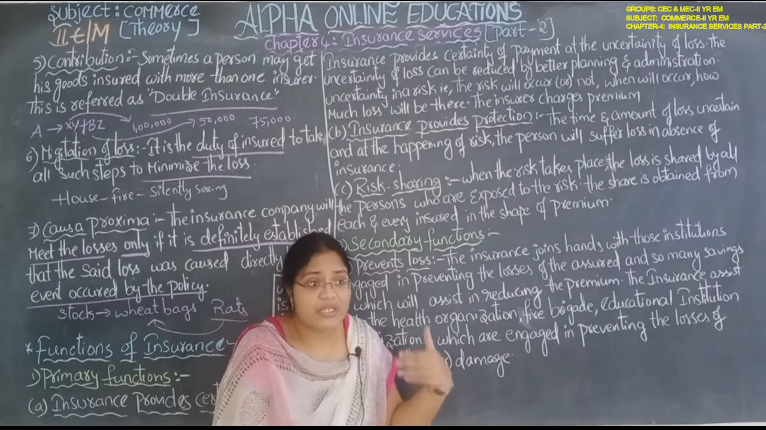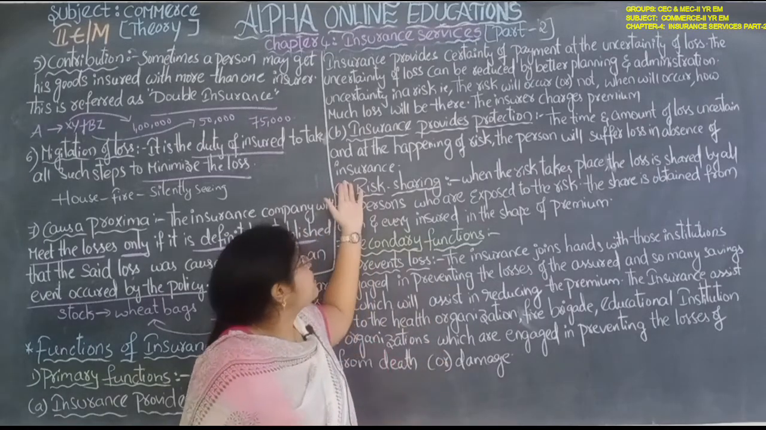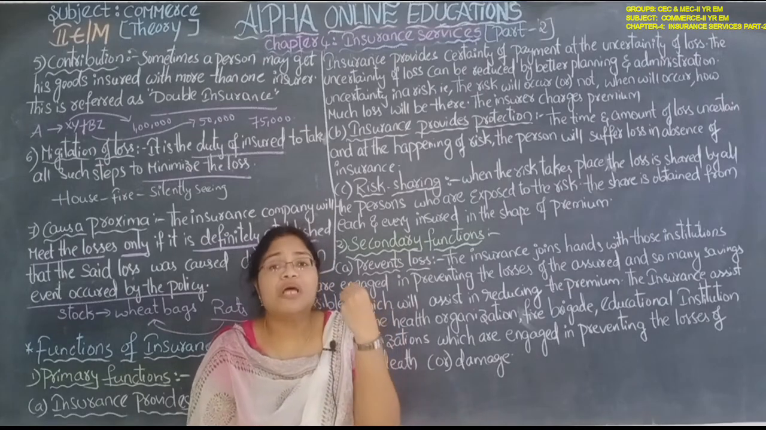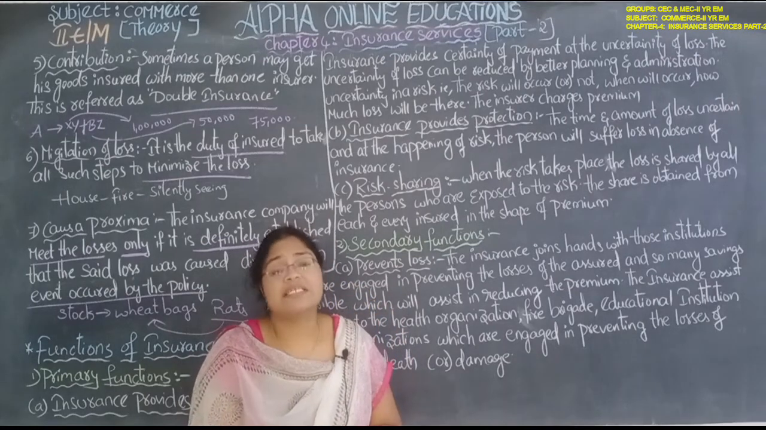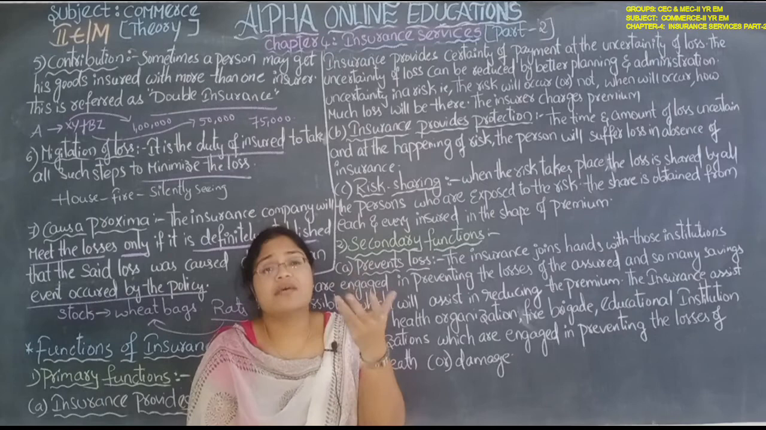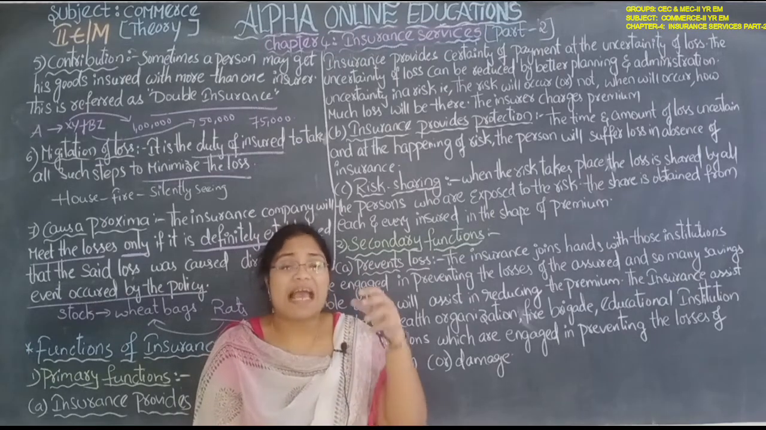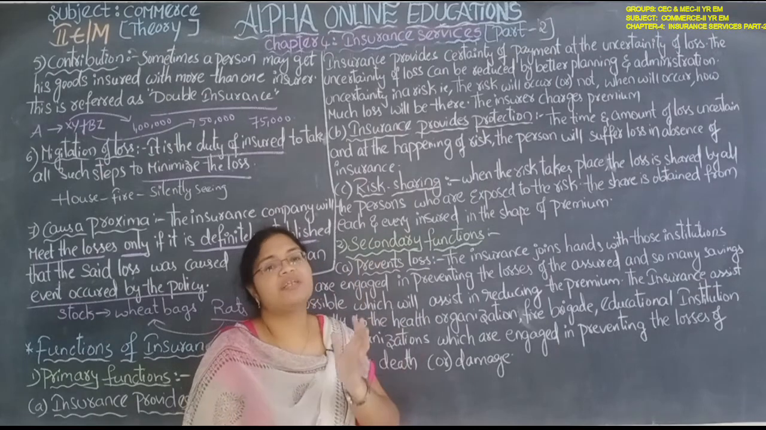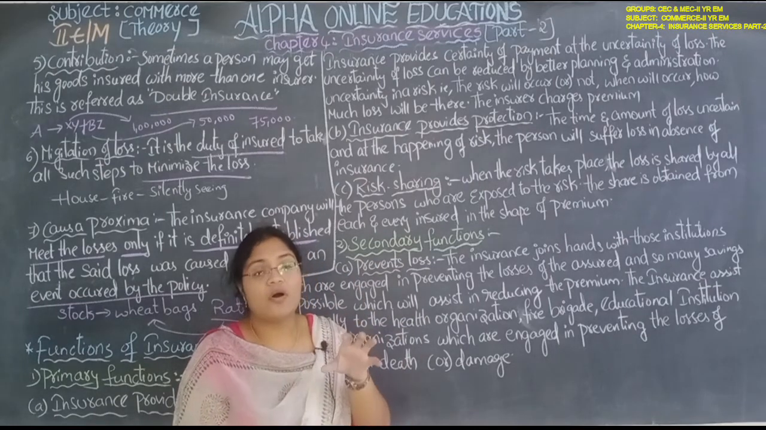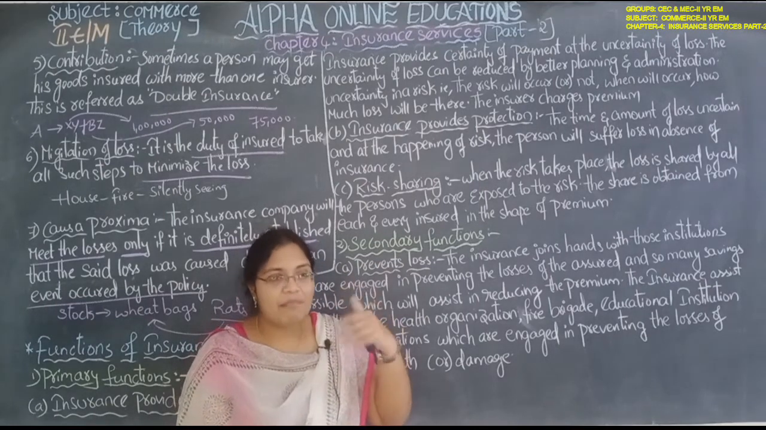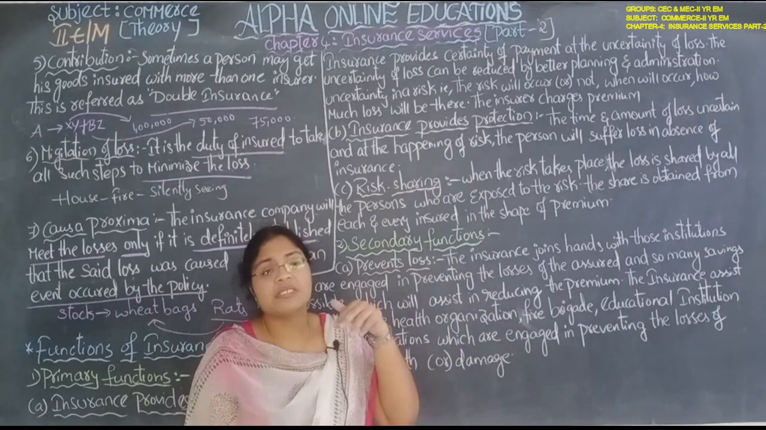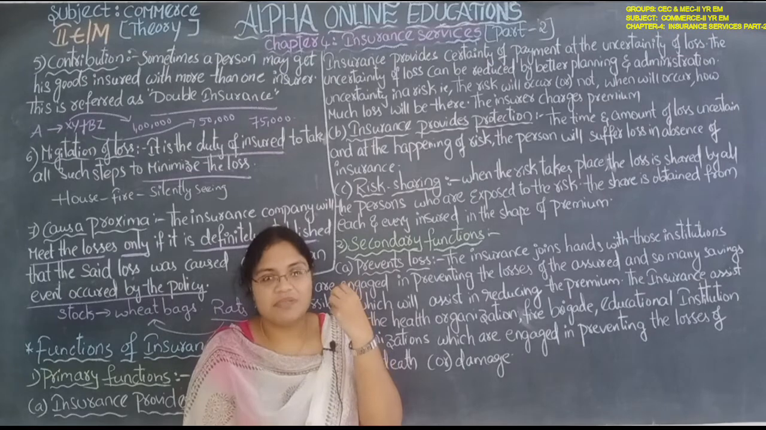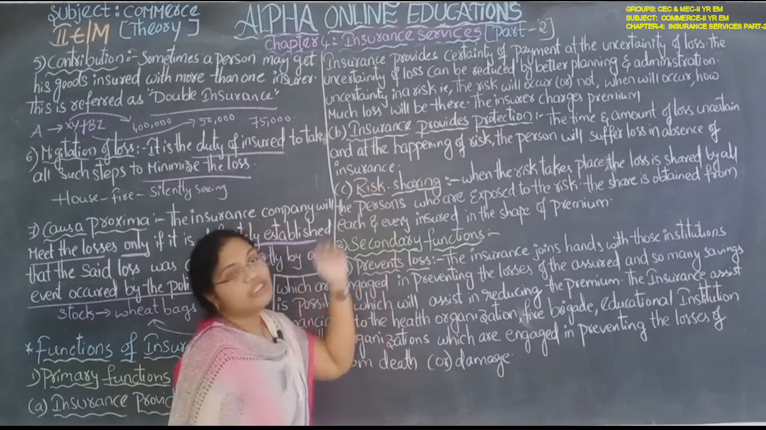So if there is no insurance, then the person will suffer due to the loss, so that's why he has to take the insurance. By taking insurance, he will be protected from that risk, and also he will be happy to continue his business, because his business and his property or his life is completely secured by taking the insurance.